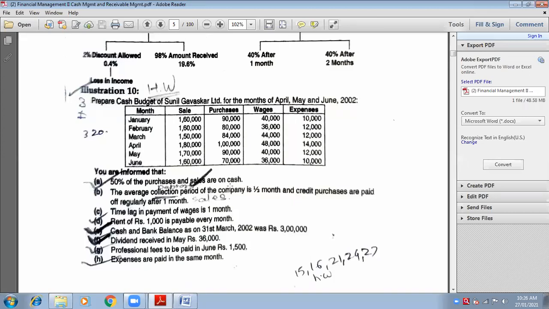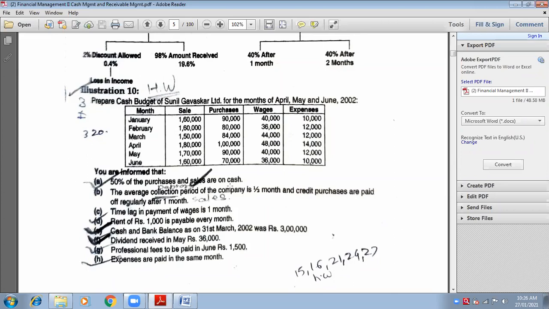Suppose we are talking about purchases. I have purchased raw material from the creditors in the month of January. So I'm going to pay them in January only, on the spot. For February, it will be February. For March, I'm going to pay them in the month of March only. But how much? 50 percentage, not the full amount.